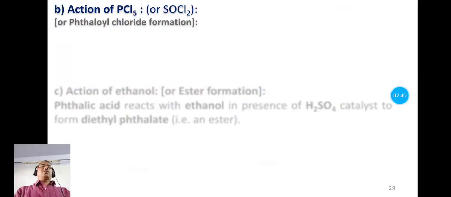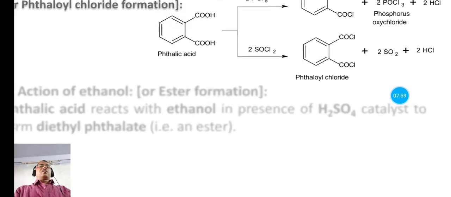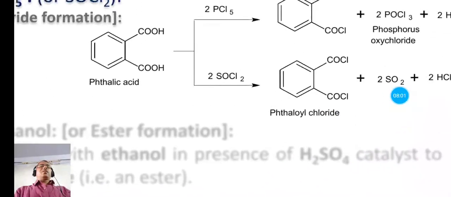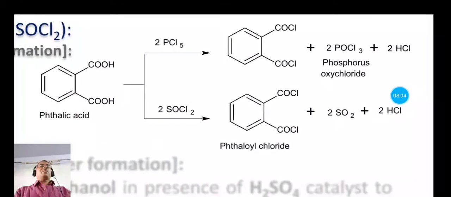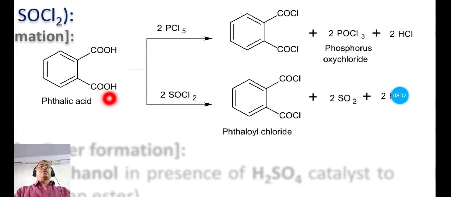Now next, see the second chemical property of phthalic acid, and it is the action of phosphorus pentachloride or thionyl chloride on phthalic acid. So this reaction is known as phthaloyl chloride formation reaction. Now in this reaction, this phthalic acid is heated with phosphorus pentachloride. So this is the phthalic acid, and when it is heated with phosphorus pentachloride, then that forms the phthaloyl chloride, and side products are phosphorus oxychloride and hydrochloric acid.